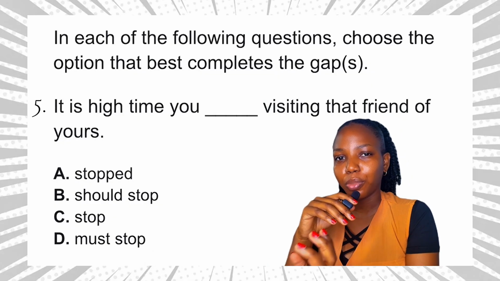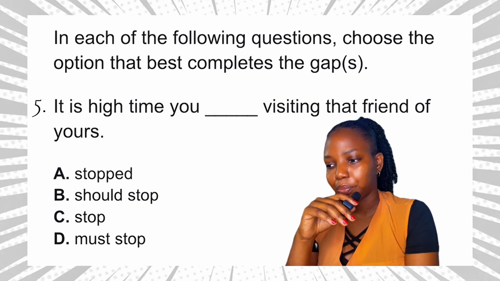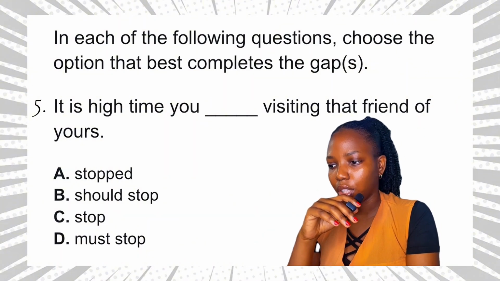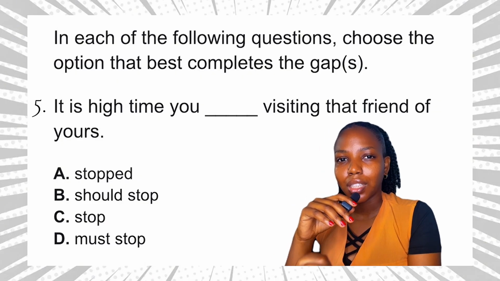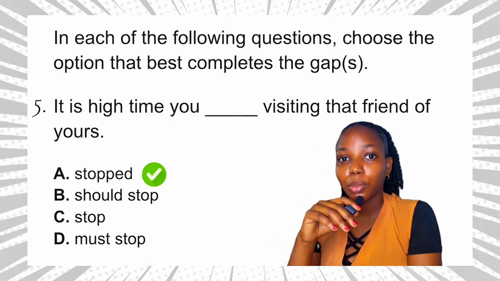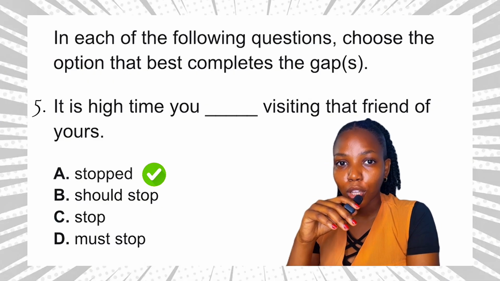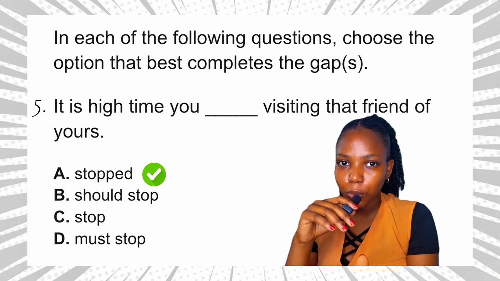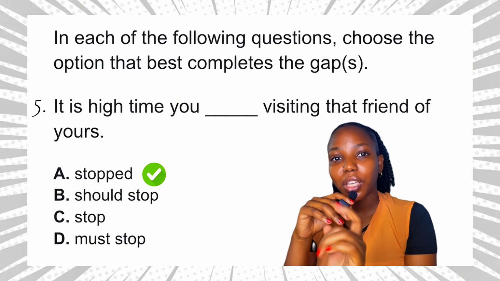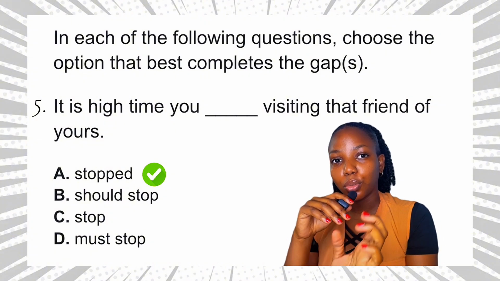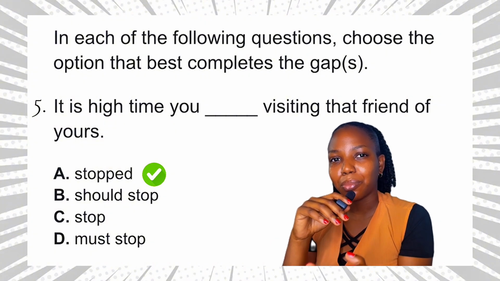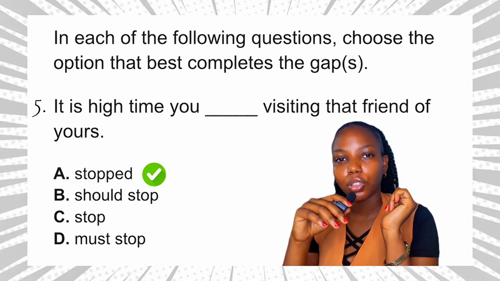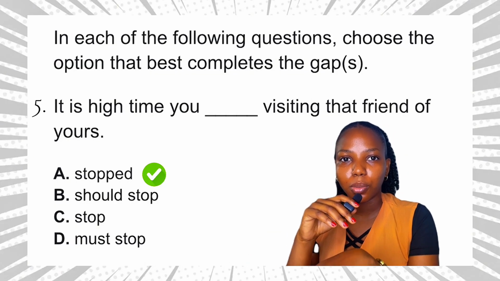Should stop cannot be used after it is high time. Stop is present tense, so it is grammatically incorrect here. Okay, must stop is a modal verb. It is not allowed in this structure. So the best answer to this question is option A, stopped. So whenever you see it is high time, automatically use the past tense, not present tense, not modal verb. So even though the meaning refers to the present, the verb is put in past tense to show that something should already have been done. Okay, so final answer to this question is definitely option A, stopped.